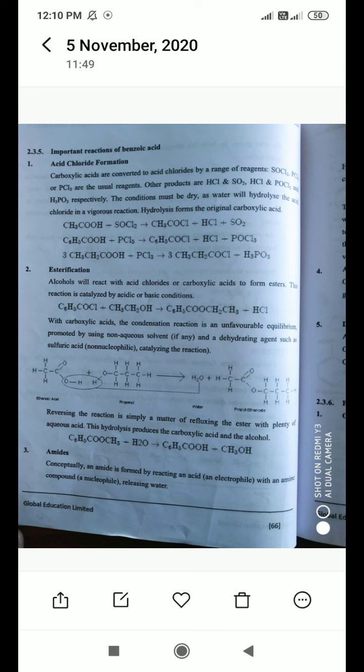So at the time of performing this reaction, that is conversion of benzoic acid into acid chloride, the condition or flask in which you are performing the reaction must be dry, free from any moisture. Okay, now first see the reaction.